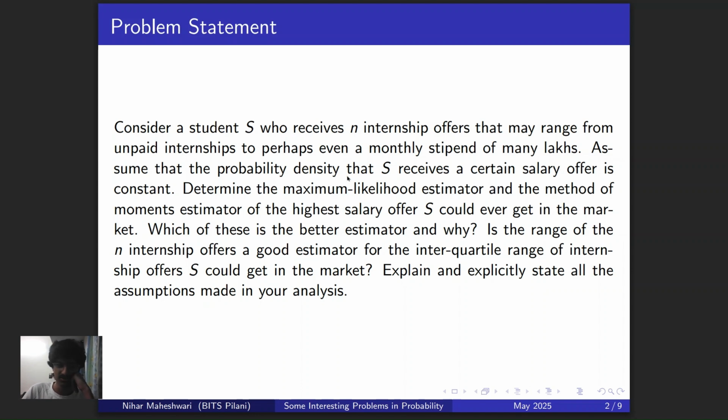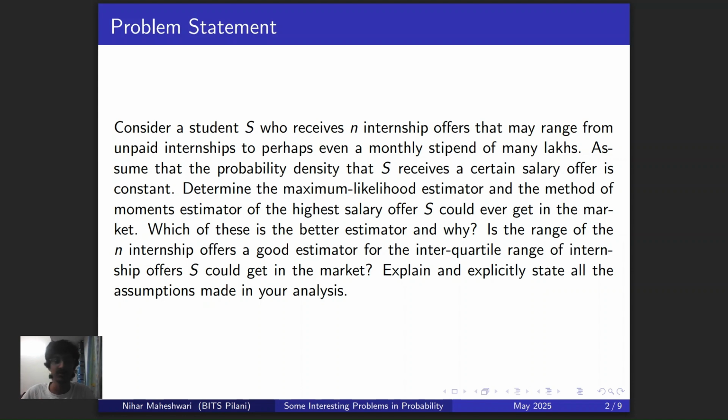Right. So since the probability density is constant, we know that f of x is constant, and secondly, because of the normalization condition, we know that the integral of f of x across all real numbers is going to be equal to one, which basically means that our probability distribution for the salary is a uniform distribution.